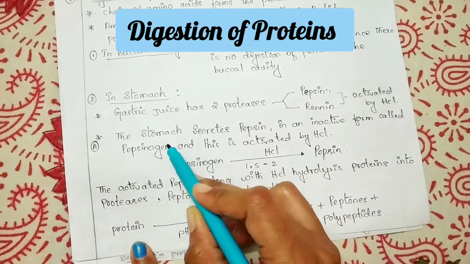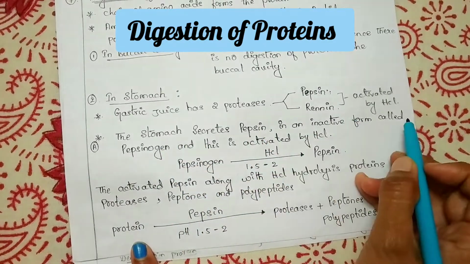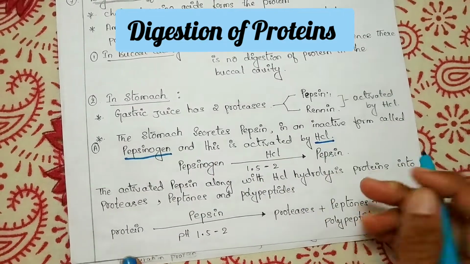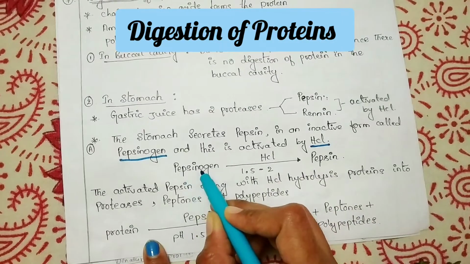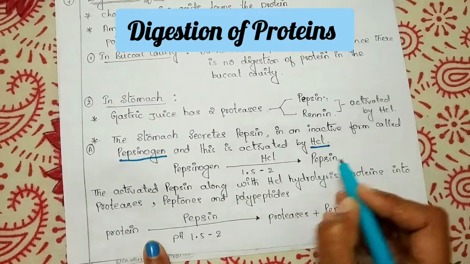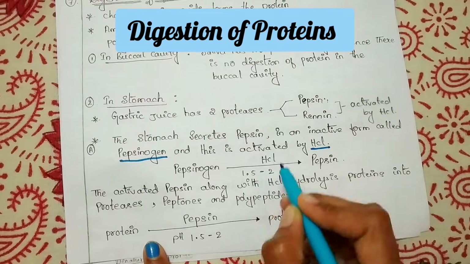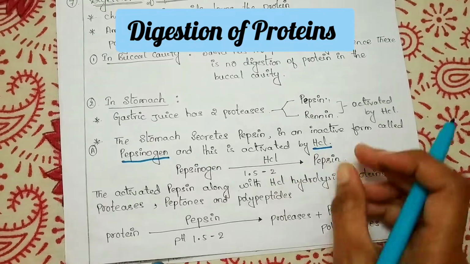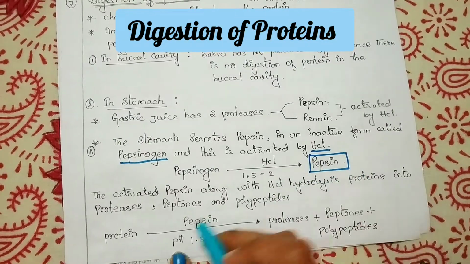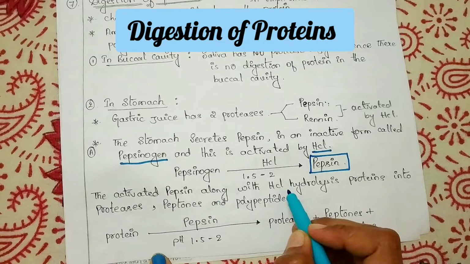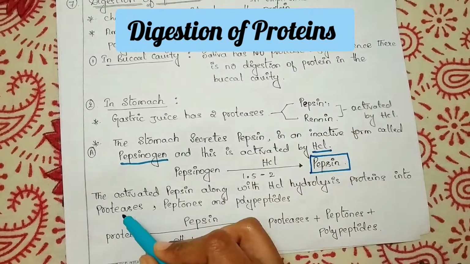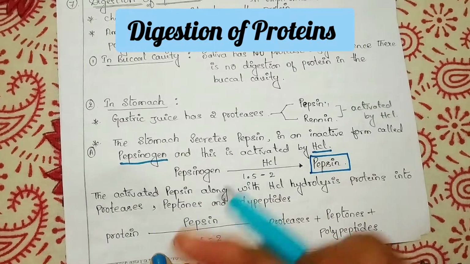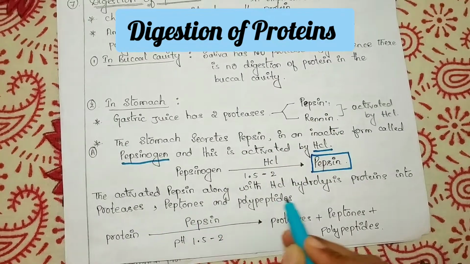The stomach secretes pepsin in an inactive form that is called pepsinogen, and that is activated by HCl. So you can see the equation here, the pepsinogen is converted into pepsin by the action of HCl under the pH that is 1.5 to 2. And this activated pepsin along with HCl hydrolyzes proteins into proteases, peptones and polypeptides. So that's how the protein is going to digest here.